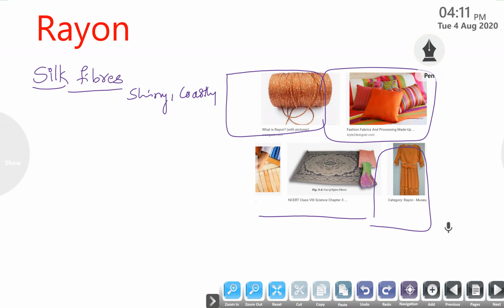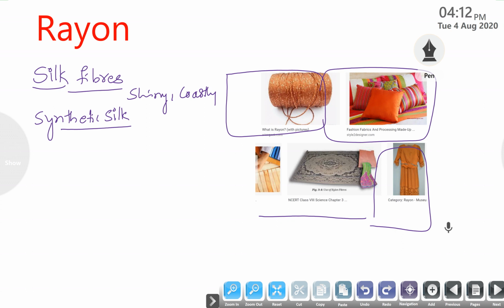The scientists were trying to copy, or everybody tried to make synthetic silk. Silk is a natural polymer, but they were trying to prepare synthetic silk artificially.